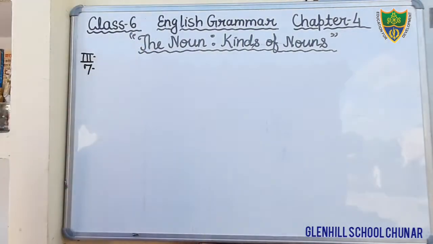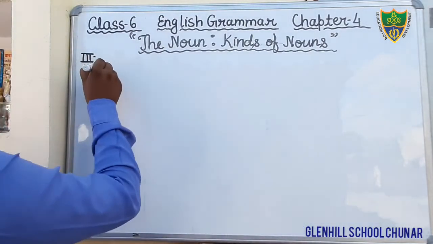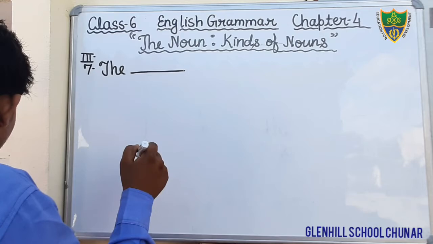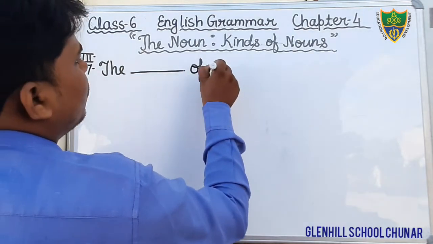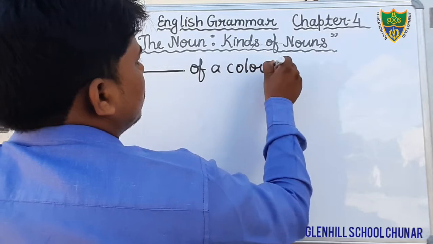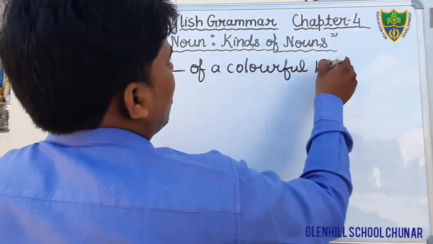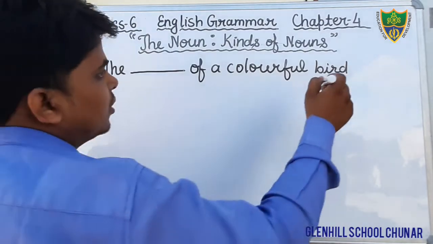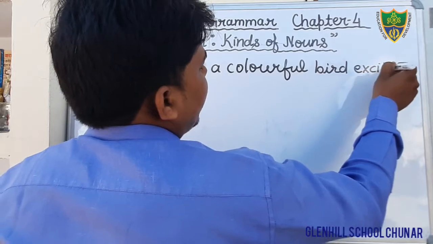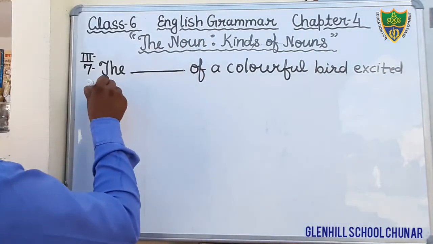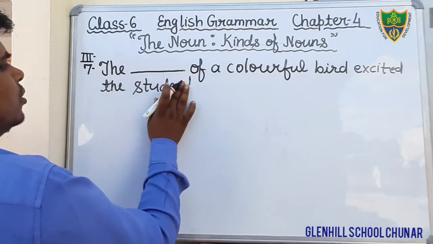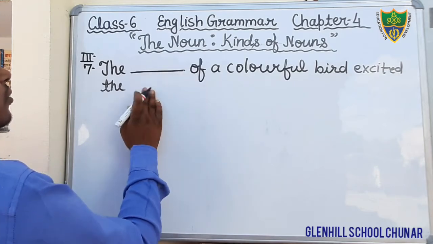Okay students, in question number 7, what is the question? There is a blank: "___ of a colorful bird excited the child." Okay students, this is the sentence or question.